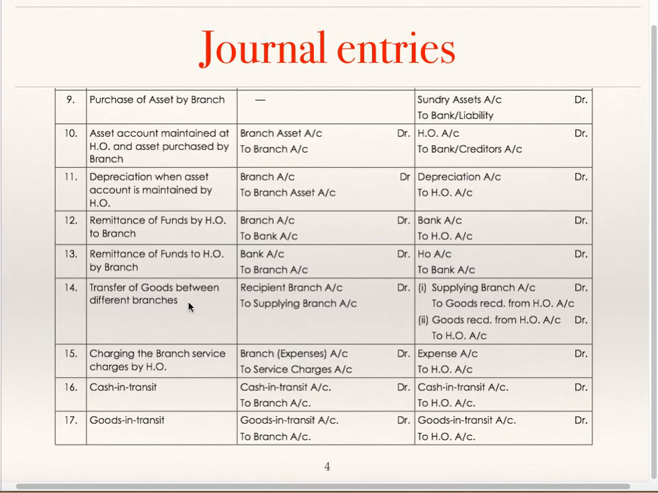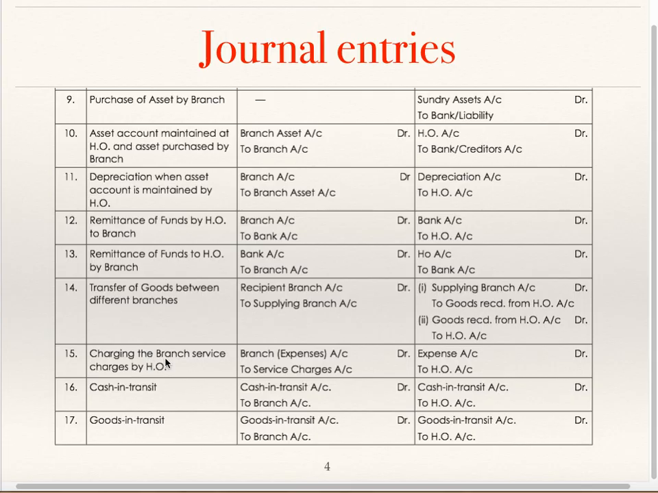Transfer of goods between different branches. In the books of head office, recipient branch account debit to supplying branch. And in the books of branch, recipient branch will assume that it is receiving goods or cash from head office, and supplying branch will assume that it is supplying goods or remitting cash to head office, and accordingly the entry will be passed in the books of branch.